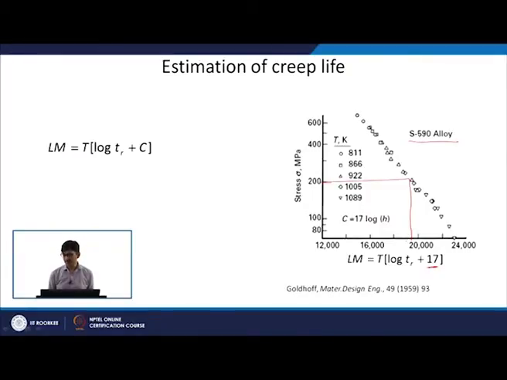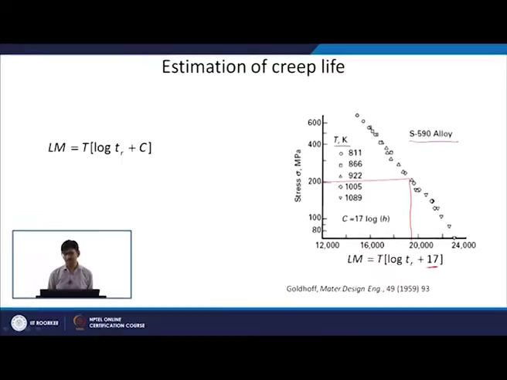Let us say, if this is 20,000, it must be around 19,500. Here it will be 19,500. We know the temperature for which I am doing the test, so that temperature will come here. So, for this temperature and this Larsen-Miller parameter, I can find out the time to rupture, or the creep life.